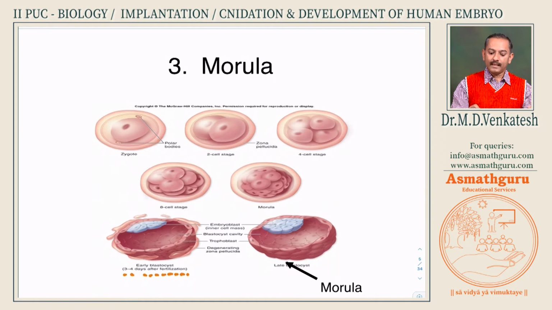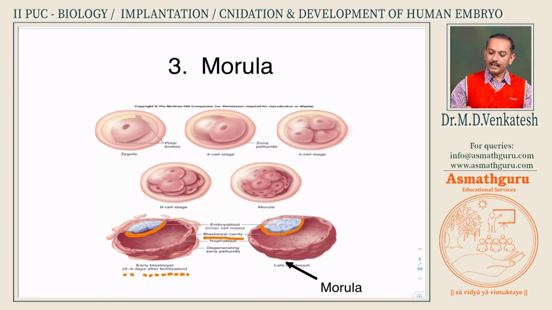This ball of cells becomes hollow inside. This hollow cavity we call the blastocyst cavity. Please note, it is called the blastocyst cavity. Now this purple colored part is called the embryoblast. What is going to be the future fetus, the future child, are these cells.